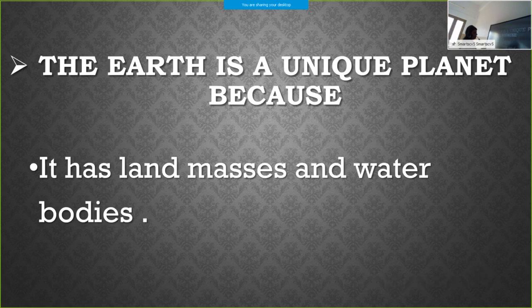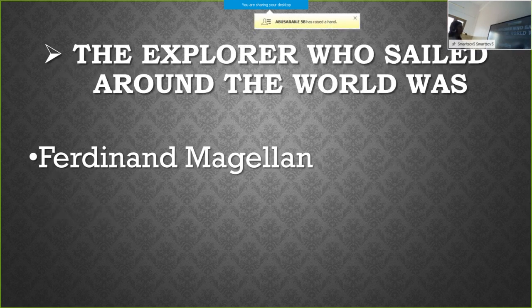Okay, ready? First one: the Earth is a unique planet because it has land masses and water bodies. Next one: the explorer who sailed around the world was Ferdinand Magellan.